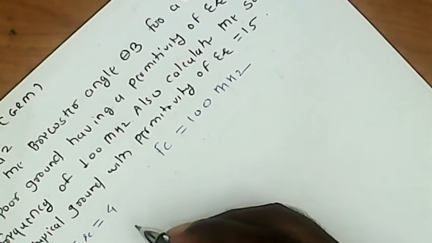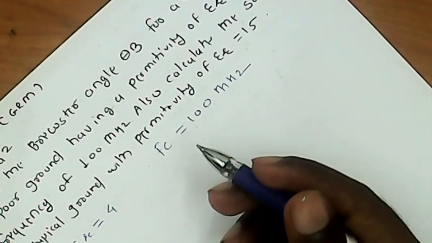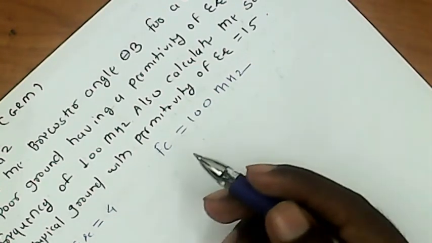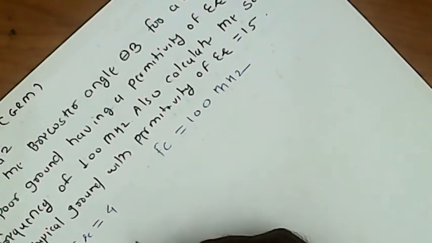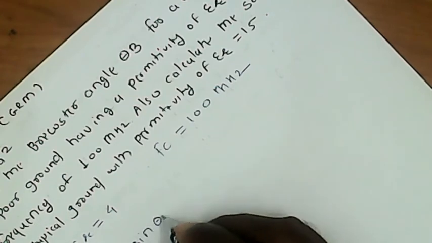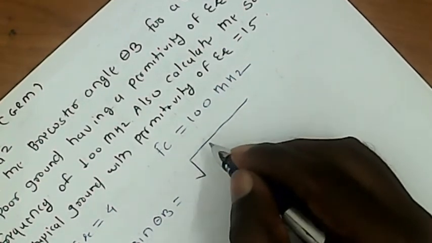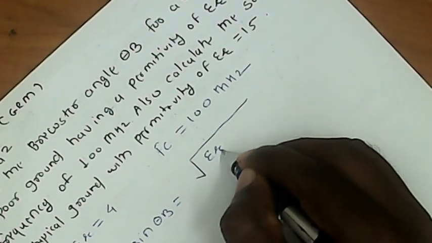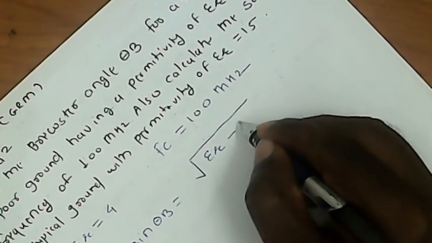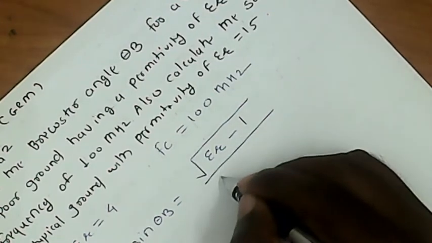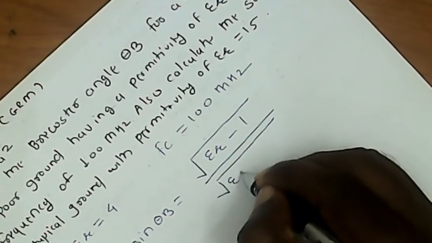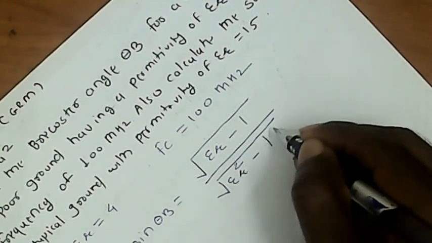When the first medium is free space and the second medium's relative permittivity is given, we use this formula to calculate the Brewster angle: sin theta b is equal to under root of epsilon r minus 1 divided by epsilon r square minus 1.